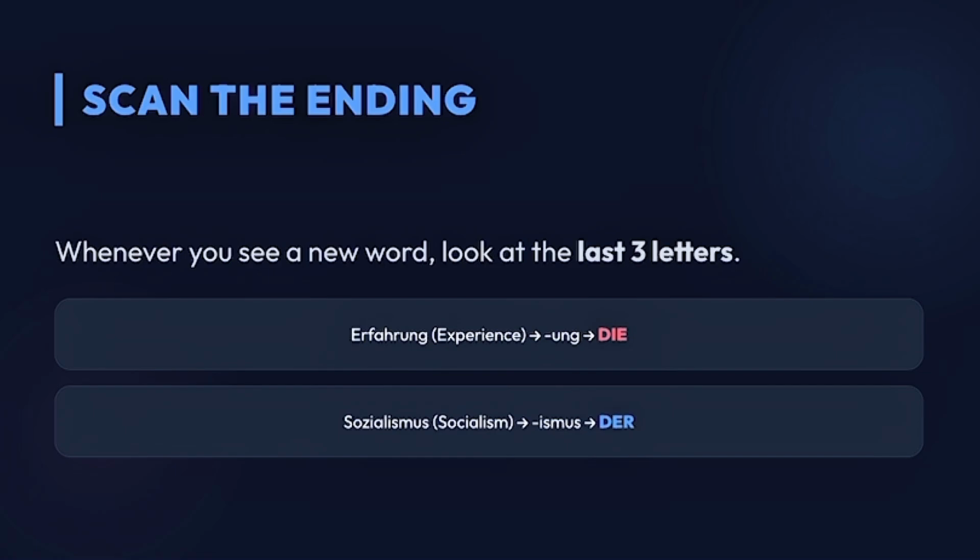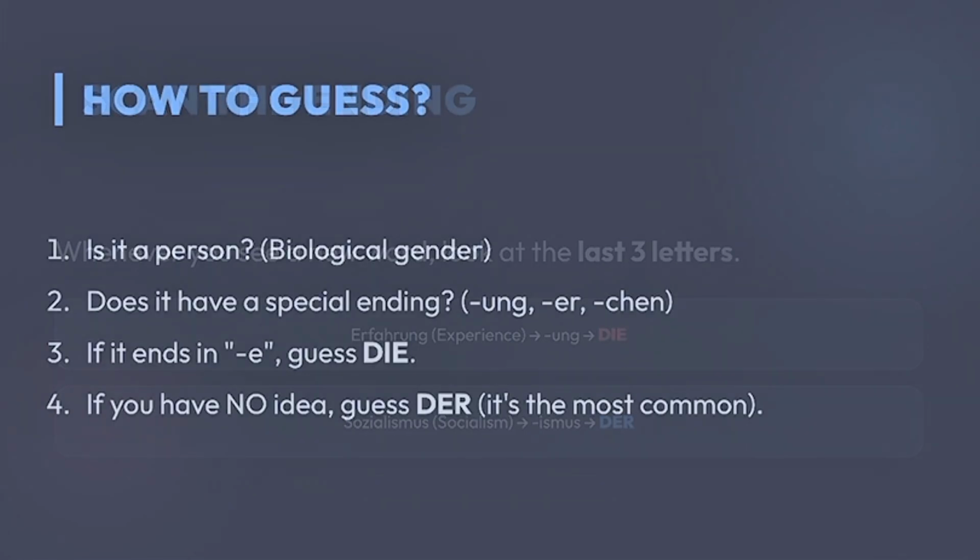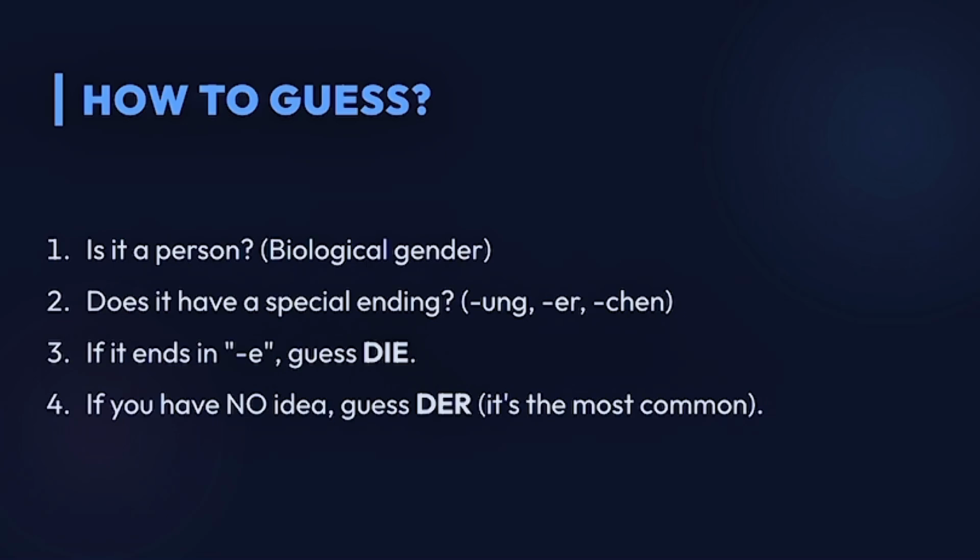For example, when you have the word Erfahrung, which means experience, the ending is -ung, so it will be die form. Or if we have socialism, Sozialismus, we have an ending -ismus, so we have to use der form, the masculine form. What questions can we ask ourselves to guess the gender? First of all, is it a person, biological gender? Because if it's Frau, we definitely will say die Frau because it's a woman. Or if it's Mann, the man, we have to say der Mann because it's a male.